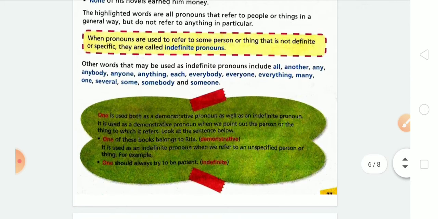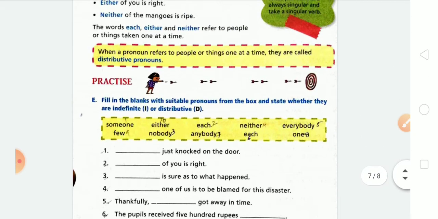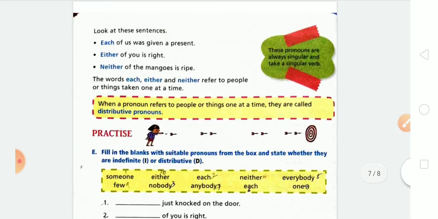Next is distributive pronoun. Look here, definition of the distributive pronoun: when a pronoun refers to people or things one at a time, it is called a distributive pronoun. It means the pronoun which refers to an individual out of a group or class. For example, each of us was given a present.